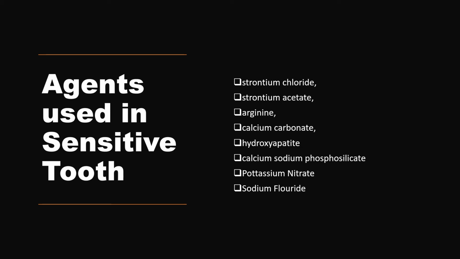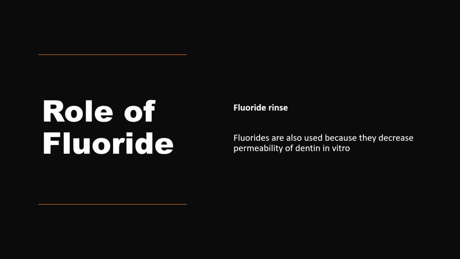And third, fluorides are basically the anti-cavity agents. They actually reduce the etching and the plaque formation. They reduce the harmful acid effects on the tooth. So broadly, the substances can be classified into three types: role of fluorides, role of nitrates, and calcium mimicking substances like strontium, hydroxyapatite, calcium sodium phosphosilicates, and calcium carbonate.